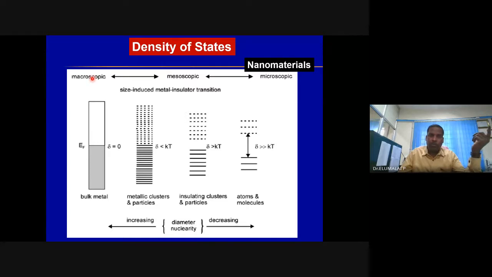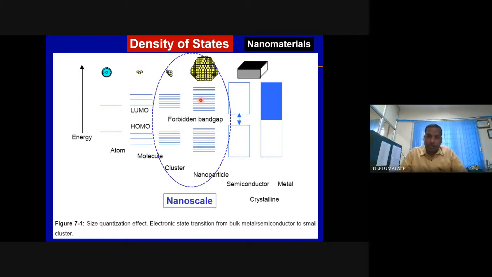So macroscopic property will move to mesoscopic or microscopic even. And there is a possibility of transitioning from metallic character to semiconductor to insulator as you move from bulk to nano, because the energy levels of the nanostructured materials are discrete compared to the continuum in the case of bulk materials, or the energy levels of the nanostructured materials are more atomic in nature or molecular in nature. This is what makes nanomaterials fascinating.